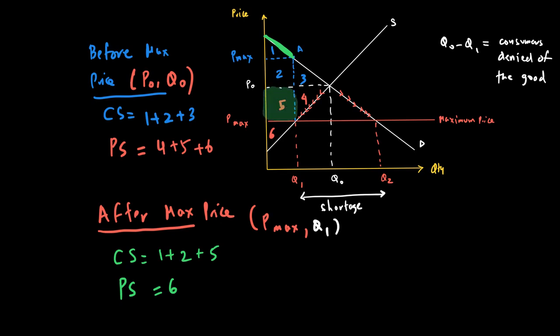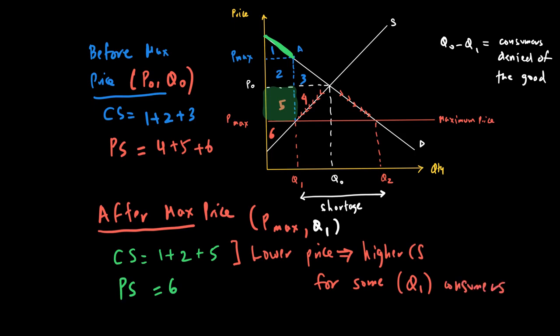So are the consumers better off? The answer is yes. Those consumers who are lucky to get the good are better off in terms of lower prices. So lower prices lead to higher consumer surplus for some, in our case, Q1 consumers.